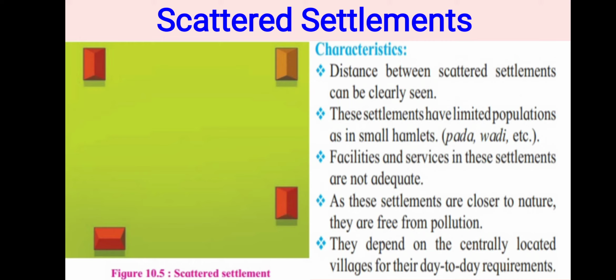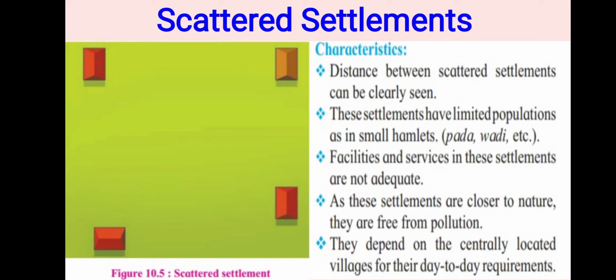But here, the population is less. That's why they made their houses scattered or far away from each other. The development facilities like electricity, roads are not provided in that area. Okay. These settlements are close to nature.